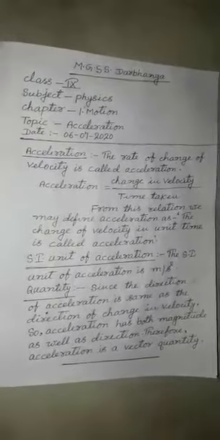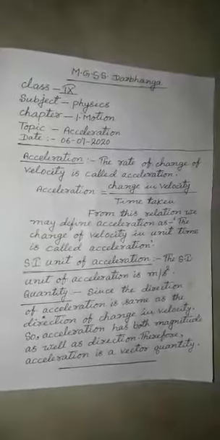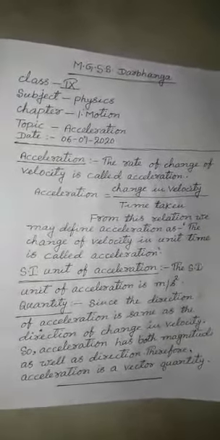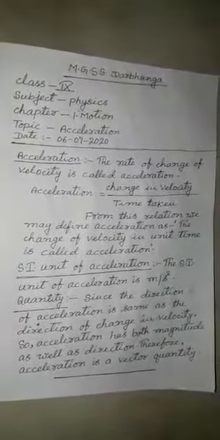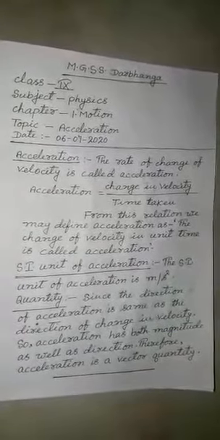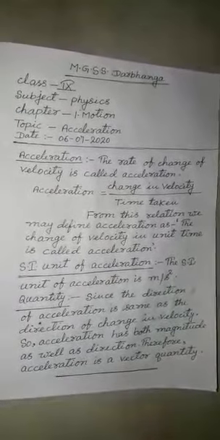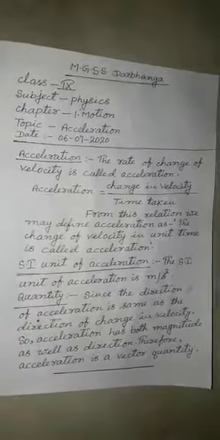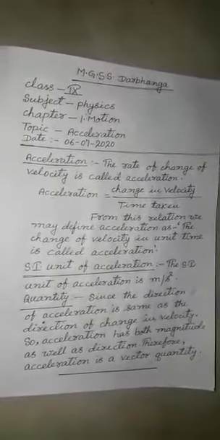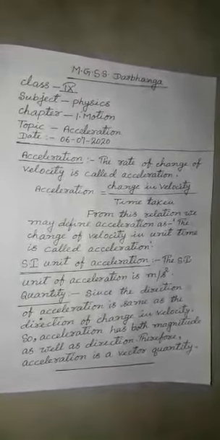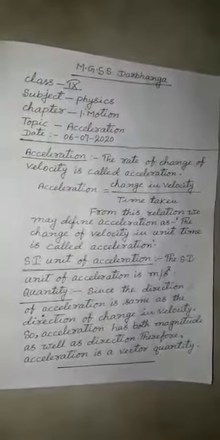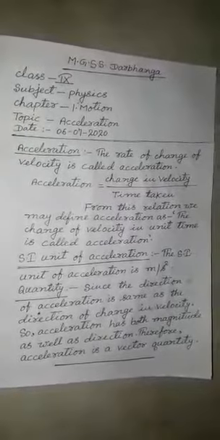Dear students, now what is the SI unit of acceleration? From the relation acceleration equal to change in velocity divided by time taken. Change in velocity, its SI unit, already you know, the SI unit of velocity is meter per second.